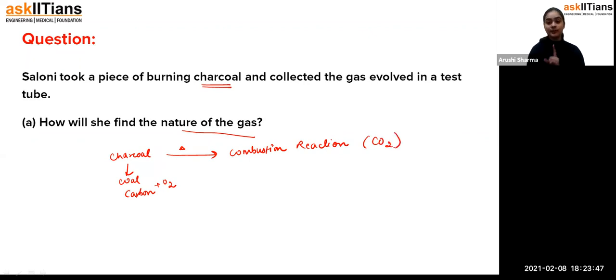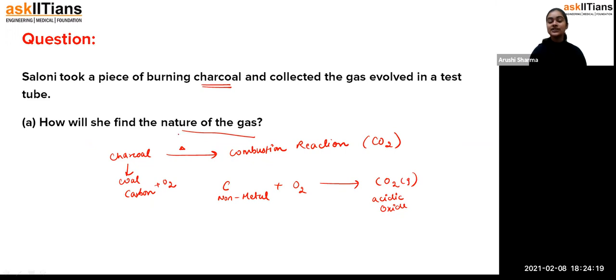Okay, this is the carbon dioxide. Now, students, if you remember, when I was telling you about basic oxides, I told you that when a metal reacts with air, we get a basic oxide. But when a non-metal reacts with air or oxygen, we get acidic oxides. So, students, what is carbon? Carbon is a non-metal. A non-metal reacts with oxygen, so it forms carbon dioxide. That means it would be acidic in nature. This is the acidic oxide. So now, how will she find the nature of the gas?